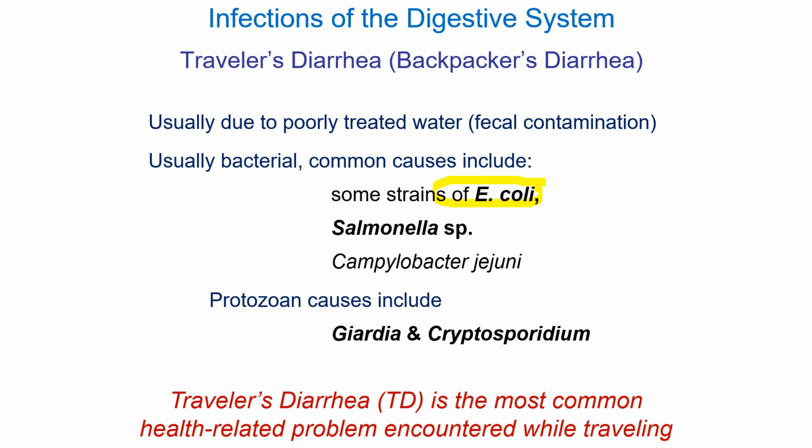This is why they say when you go to Mexico, don't drink the water. Many other causes could be Salmonella, could be Giardia, could be Cryptosporidium. There are a bunch of other bacterial causes as well. Usually it's E. coli, and usually it clears up within a few days. If it doesn't clear up within a few days, then you may want to get yourself checked out for one of these things, Giardia or Cryptosporidium.